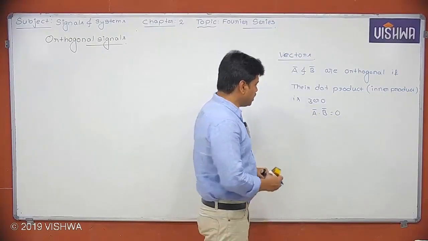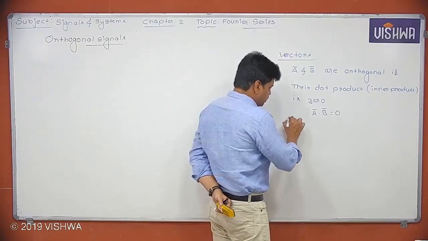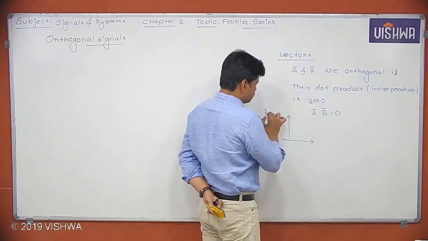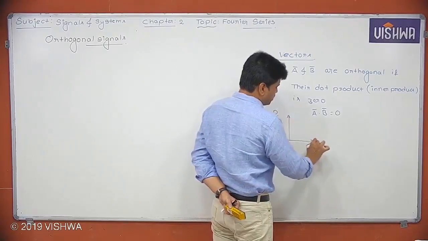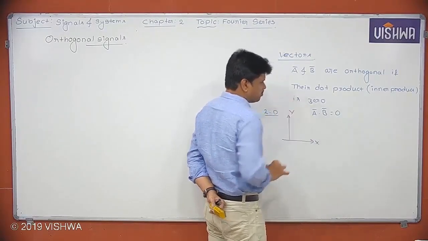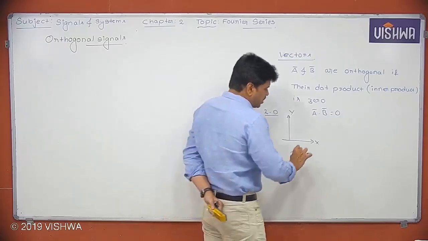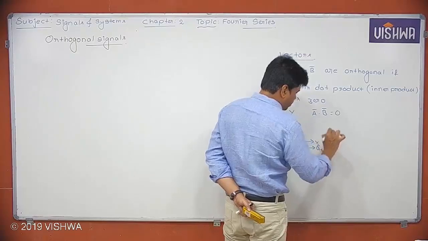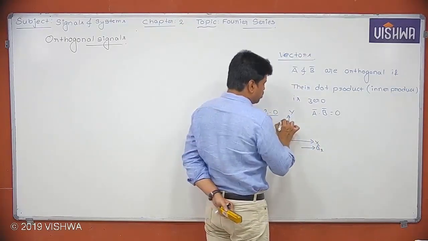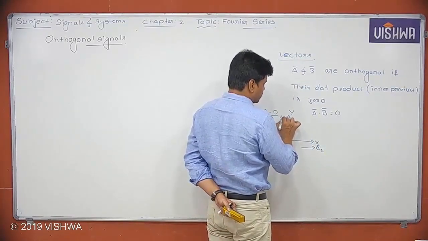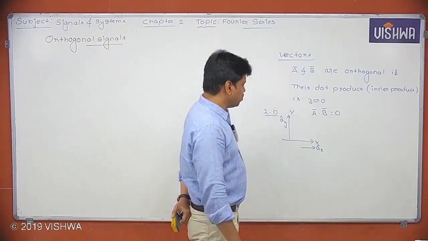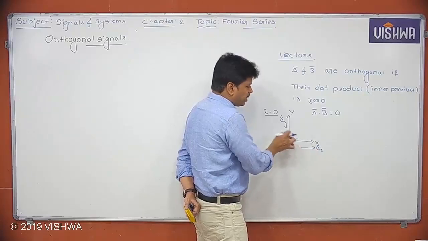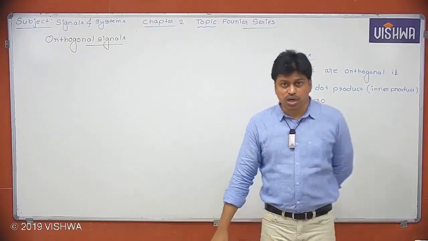So let me tell you, suppose you consider two dimensions, 2D. Let's say this is the x-axis, let's say this is the y-axis. Now, if you consider a unit vector along the x-axis as ax cap, and a unit vector along the y-axis as ay cap, then if you observe carefully, these two unit vectors ax cap and ay cap are orthogonal to each other or not?